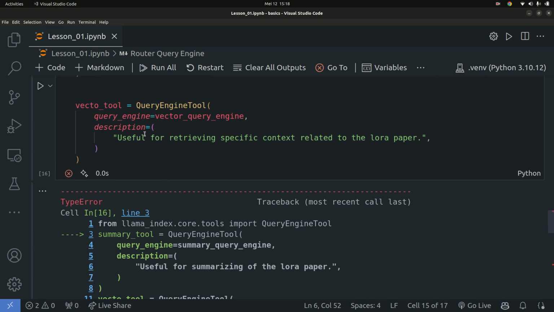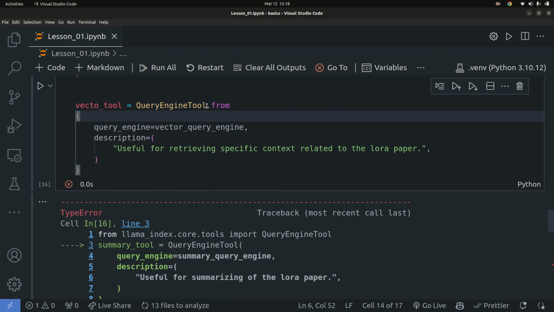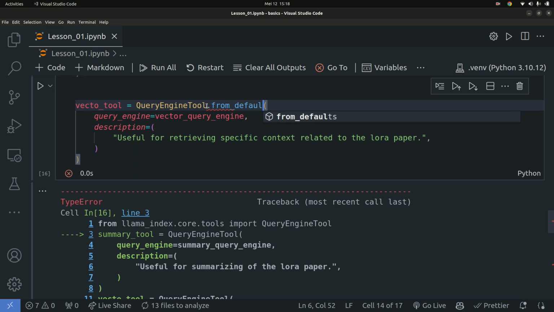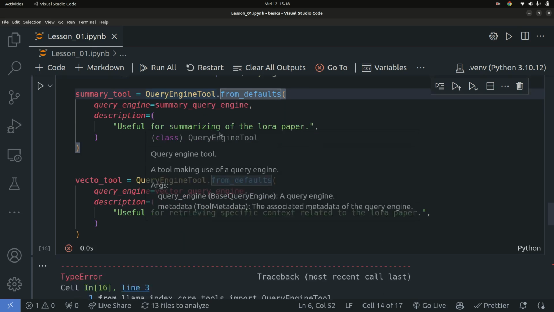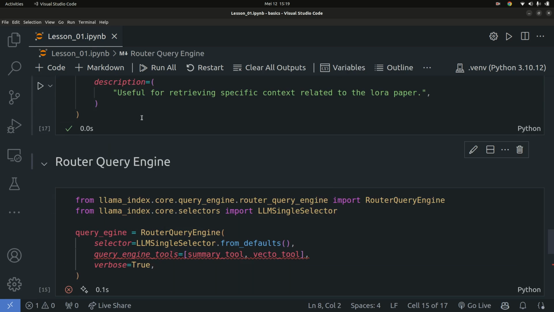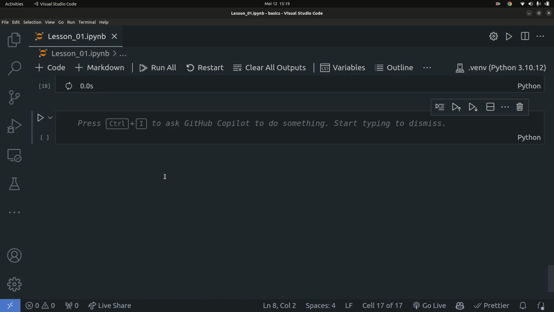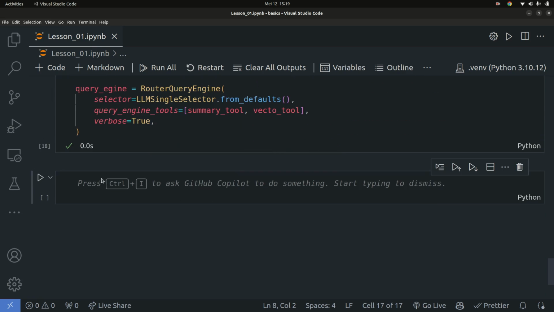Description. Okay, so we're going to, this actually you're going to say dot from_defaults. Okay, that's what I forgot. So I'm going to copy that as well and then add it here as well. So dot from_defaults. Good. So press enter, and once this goes through, I'm going to press enter here as well. And now we have gone ahead and created the router query engine. We're going to use this router query engine to do exactly as we explained above.